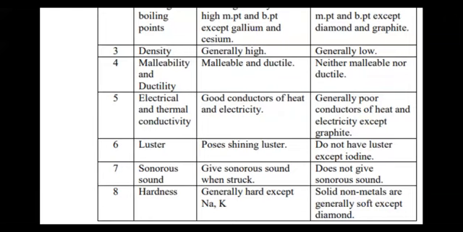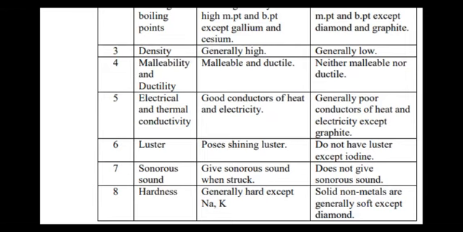But non-metals, as I told you, exist in gaseous and liquid form, so they are soft. But there are some non-metals that can exist in a solid form also, for example, phosphorus, sulfur, carbon, and iodine. They exist in a solid form, but they are not as hard as the metals are. But one more exception is there, and that is the diamond. Diamond is the hardest natural known substance. It is very hard, and diamond is the pure form of carbon. So carbon is a non-metal, so the diamond is an exception for this property.